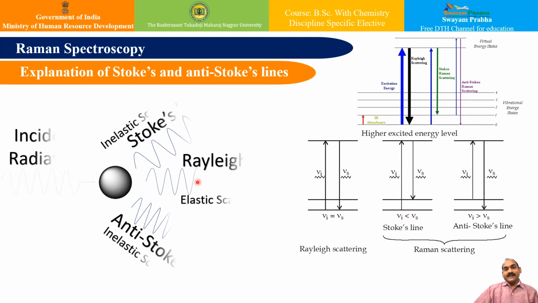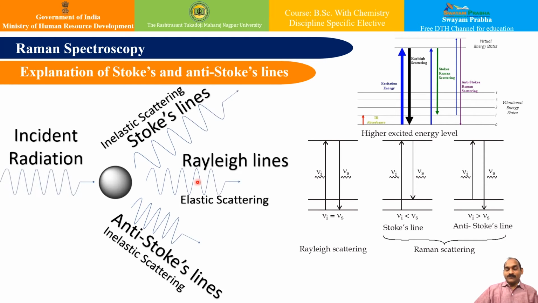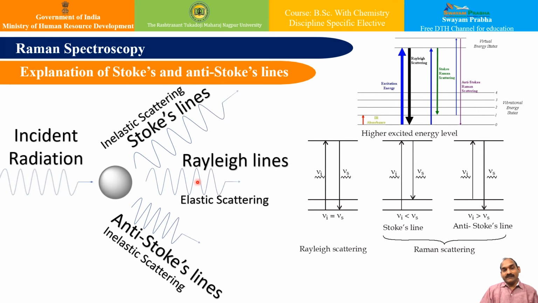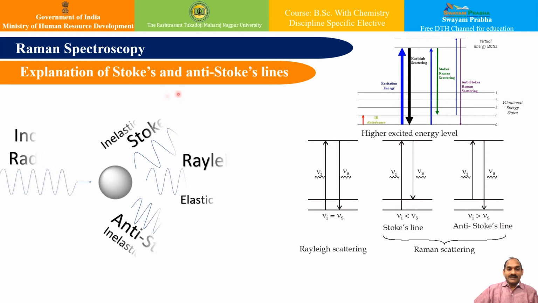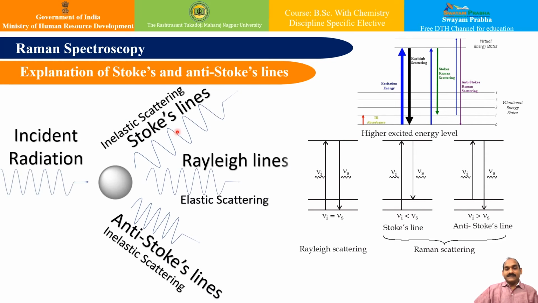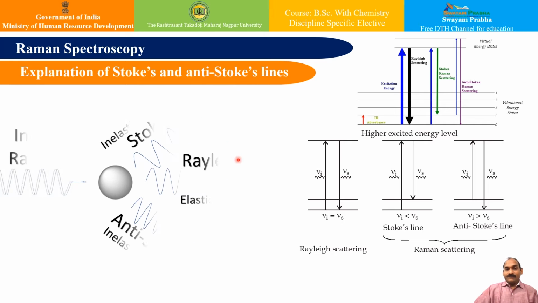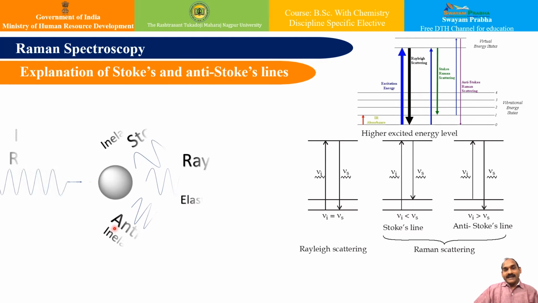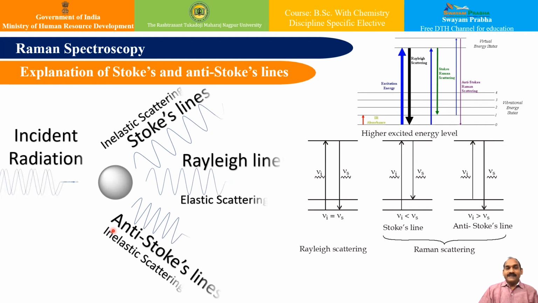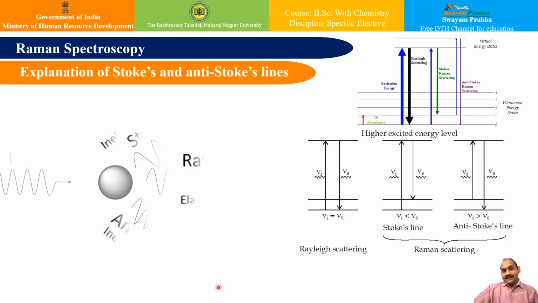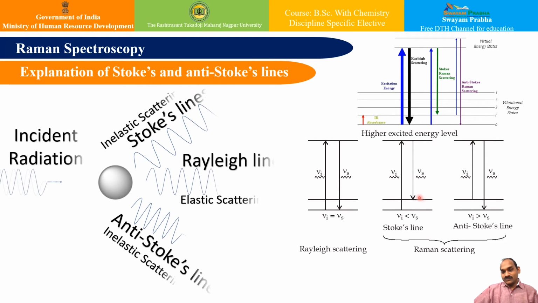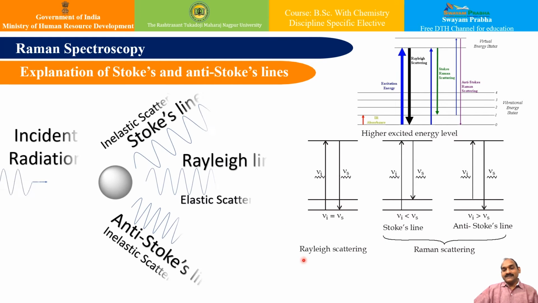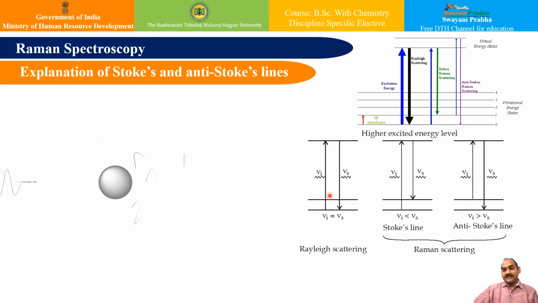Whereas if it transfers some of its energy to the molecule and scatters with lower energy, then it has a lower frequency and Stokes lines are observed, which are inelastic scattering. The other possibility is that it gains some extra energy from the molecule, so it has higher frequency after scattering and this leads to the anti-Stokes line. In this figure also we can see the Stokes line, the anti-Stokes line, and this is known as the Raman shift, and this is Rayleigh scattering, named after Rayleigh, isn't it?